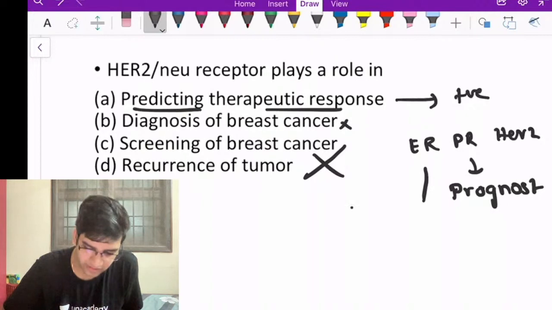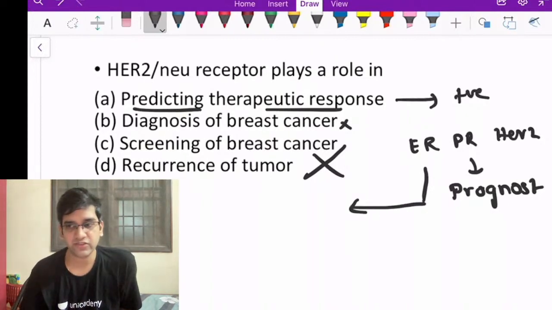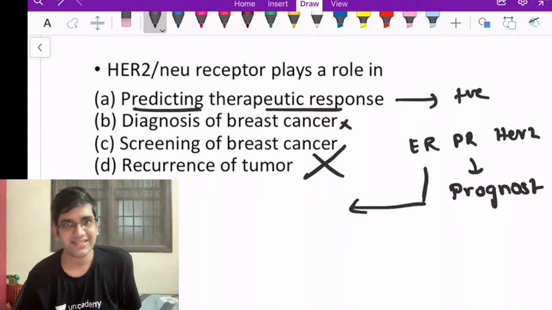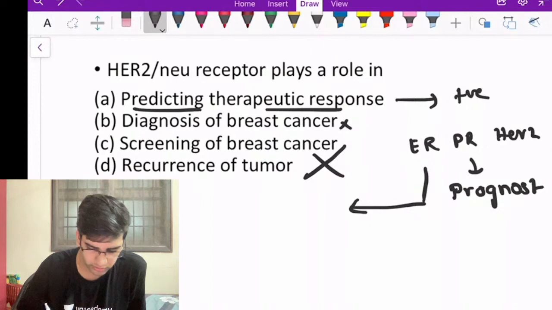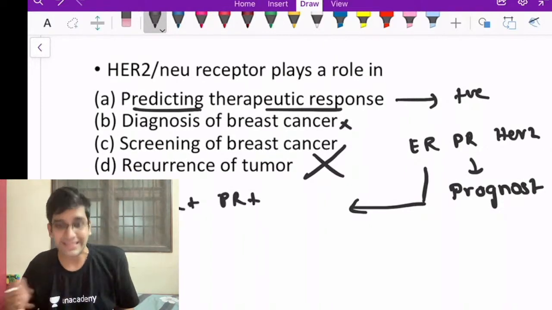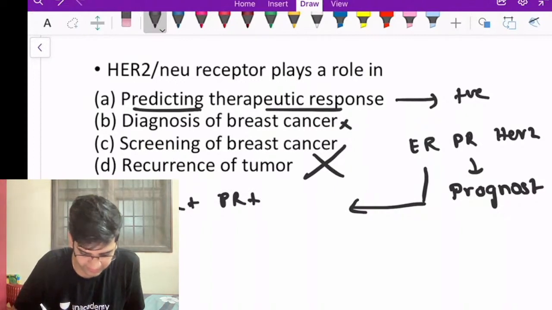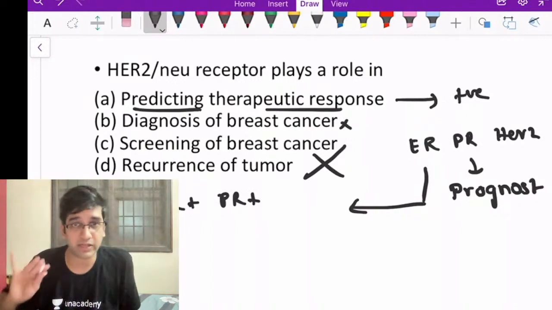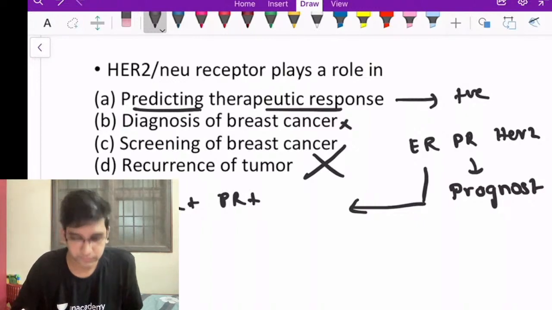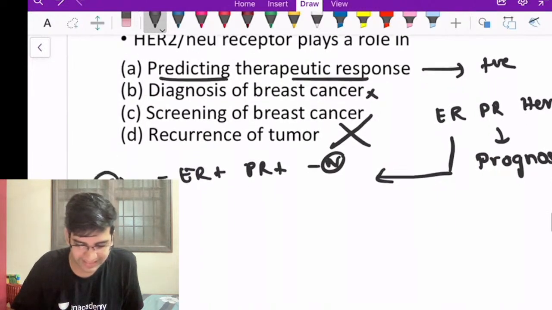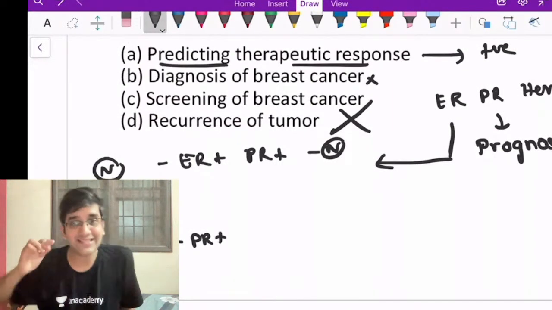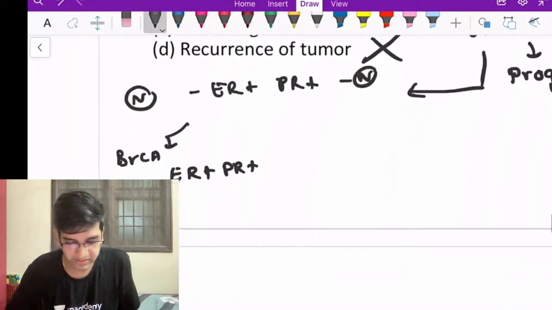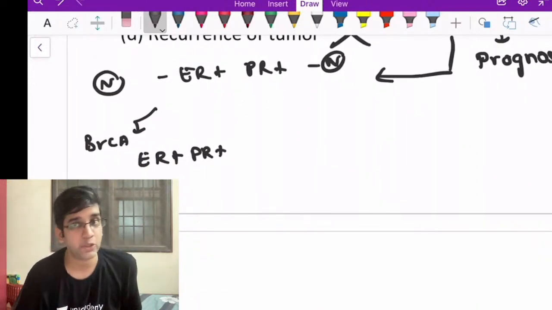Let's say that I'm having a breast cancer or a normal breast tissue. Can I say a normal breast tissue will be ER, PR positive? A normal breast tissue will be ER positive, PR positive, for sure, right? The same way, when I take a breast cancer, I'm writing BRCA for breast cancer. It's not BRCA mutation, it's just a breast cancer. So when I take a breast cancer, if that is ER positive, PR positive, it is resembling my normal breast parenchyma.